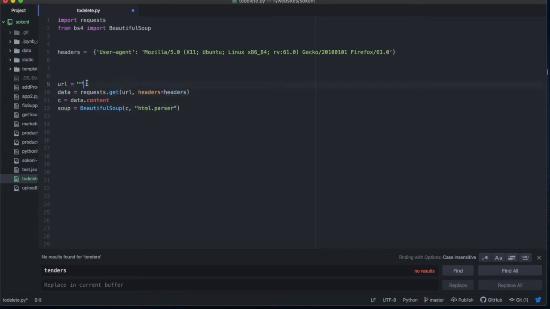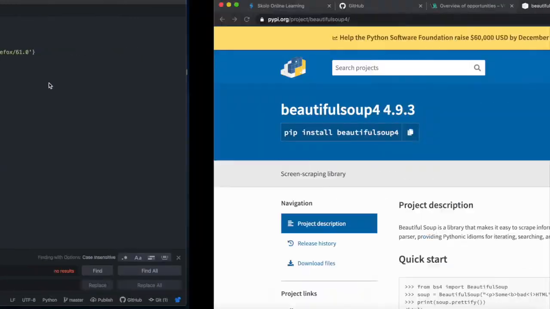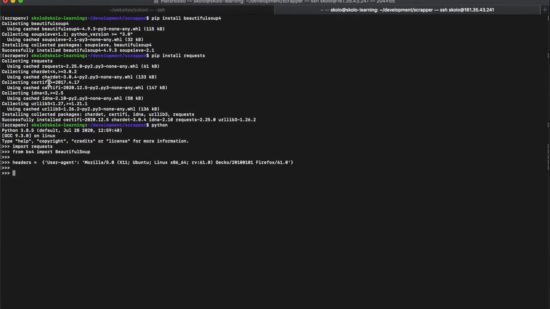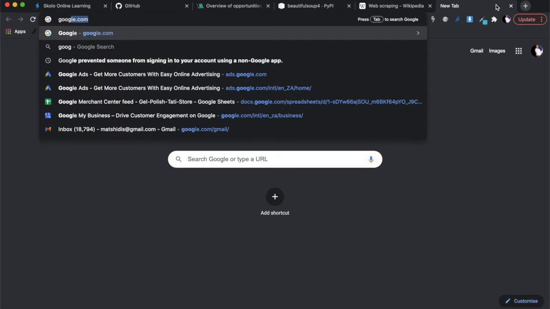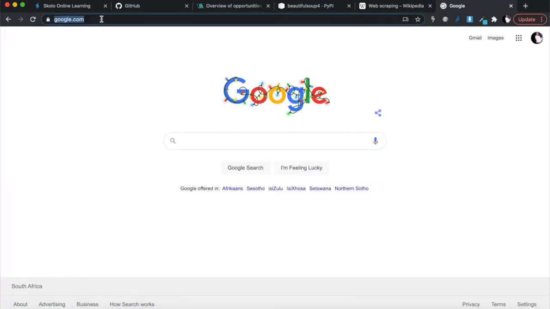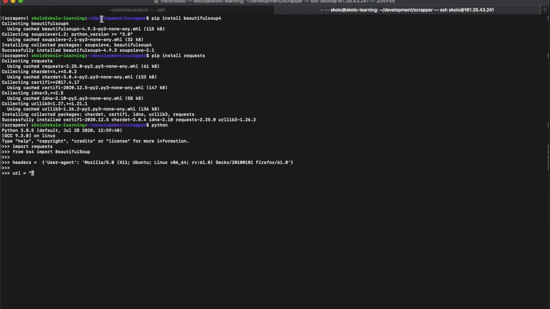You're going to find whatever URL you like. Let's say we want to scrape the Google page. Let's get the Google page URL, so google.com. Let's just copy it from there and paste it in there: https google.com. When you put in the URL, you must put in the complete URL, not just the host, including the protocol, whether it's HTTP or HTTPS.